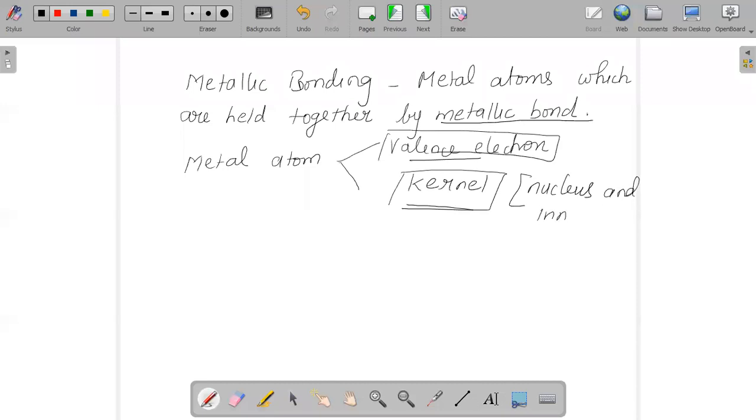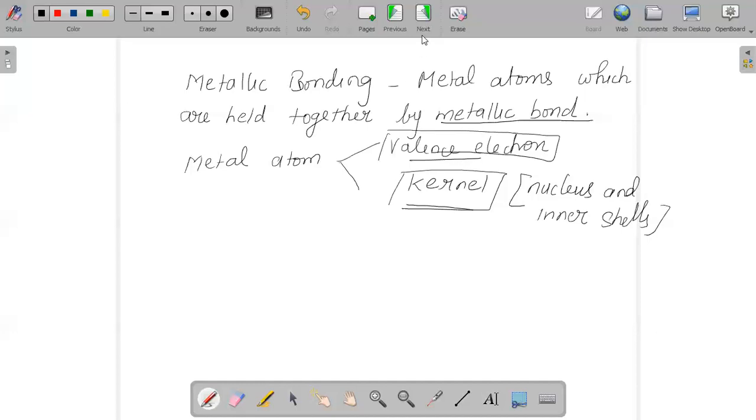As I repeat, the nucleus and the inner shells put together is called the kernel. So the kernel of your metal is going to occupy the lattice sites, while the space between the kernels is going to be occupied by the valence electrons.